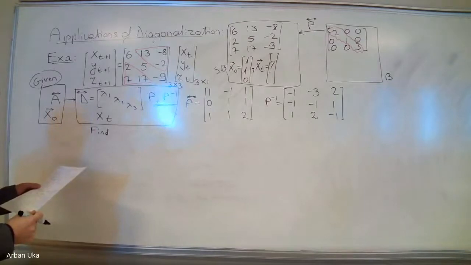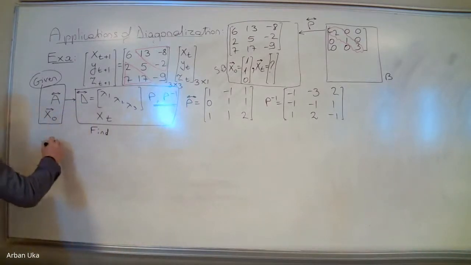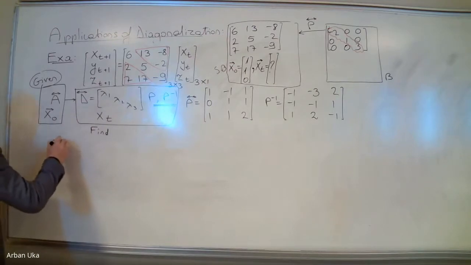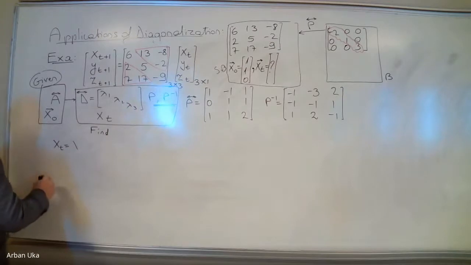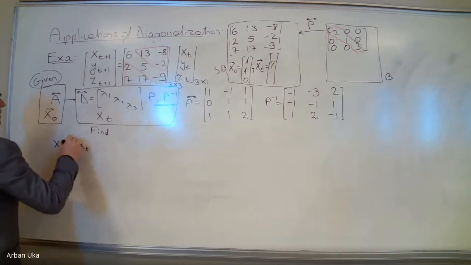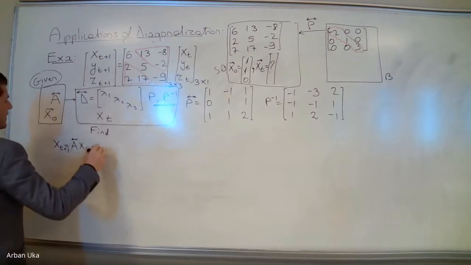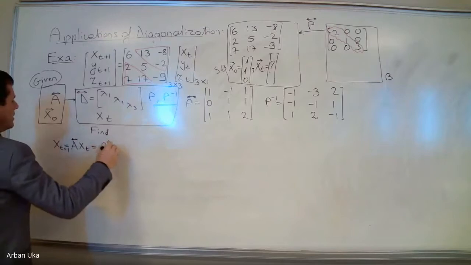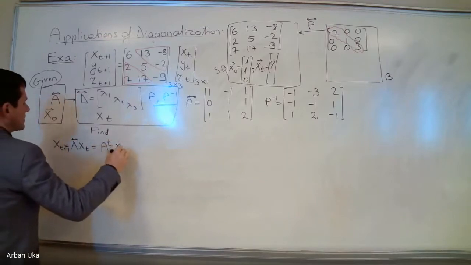The first approach will be the following. This is what we are asked: what is xt? It is equal to A times x at t minus 1, and this is equal to A to the power t times x0.